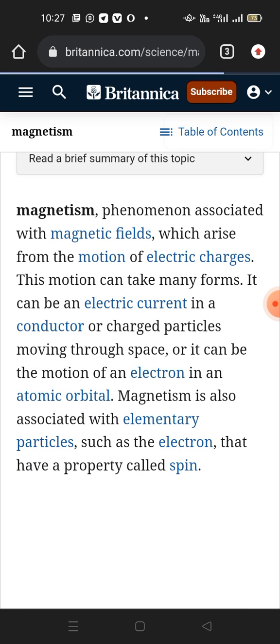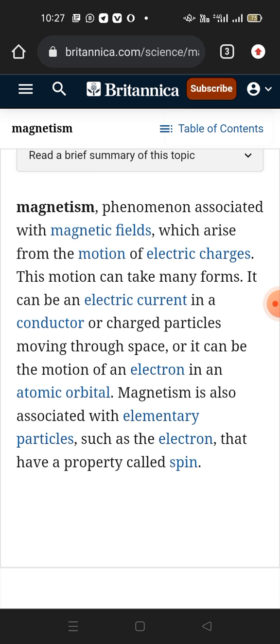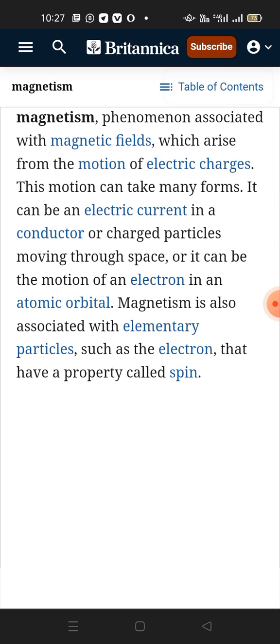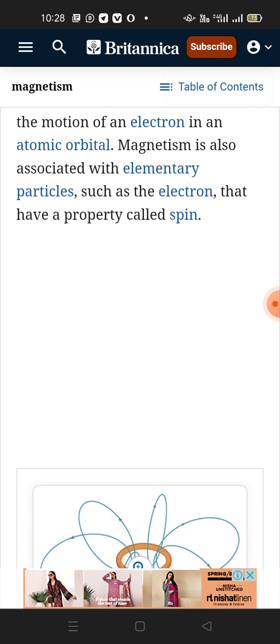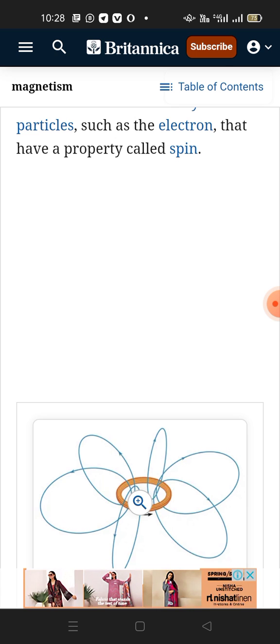Magnetism is a phenomenon associated with magnetic fields, which arise from the motion of electric charges. This motion can take many forms. It can be electric current in a conductor, or charged particles moving through space, or it can be the motion of an electron in an atomic orbital. Magnetism is also associated with elementary particles such as electrons that have a property called spin.